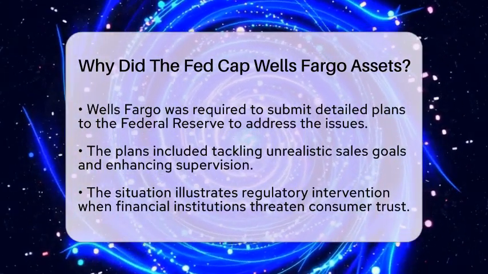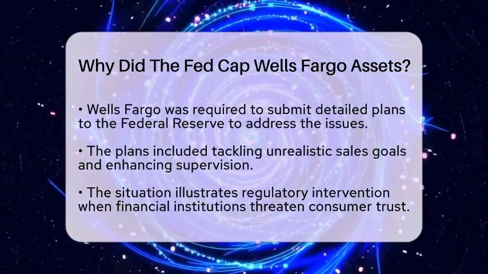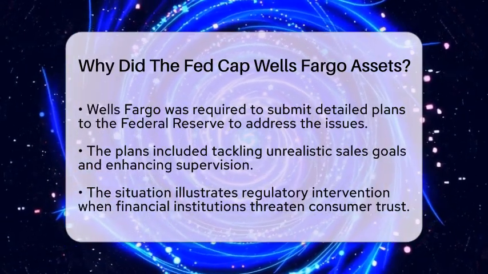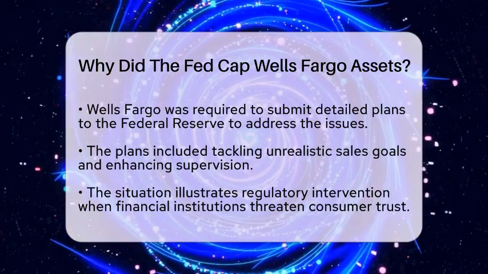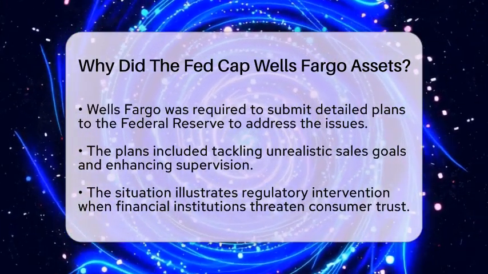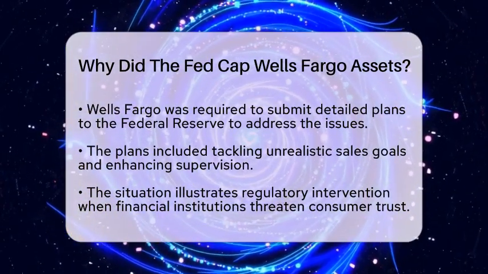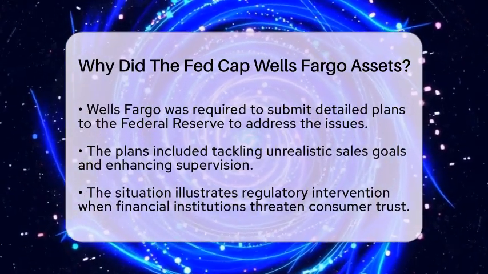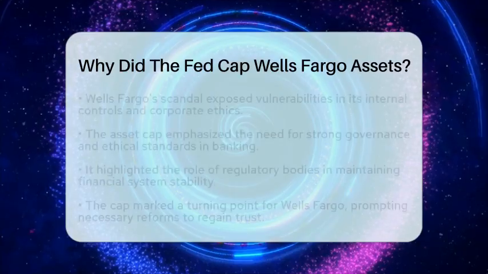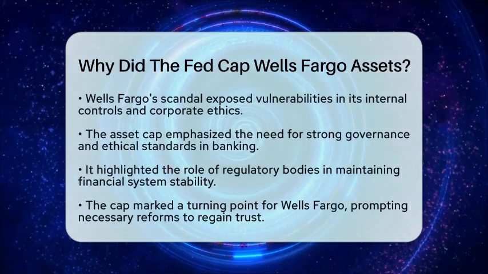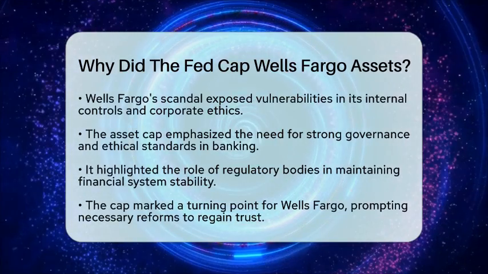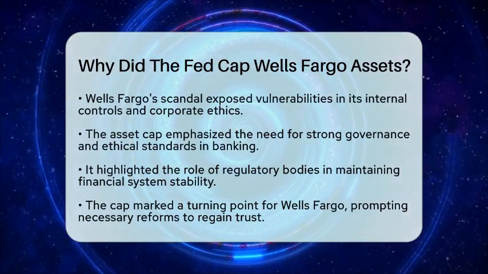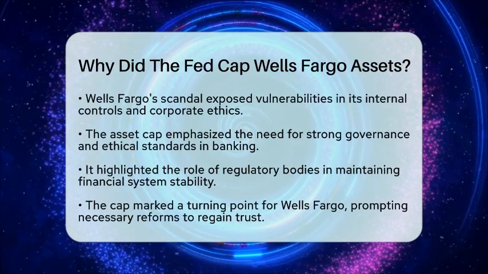Historically, this situation illustrates how regulatory authorities can intervene when a major financial institution's actions threaten consumer trust and financial stability. Wells Fargo had long been seen as a stable bank, but the scandal revealed vulnerabilities in its internal controls and corporate ethics. The Federal Reserve's asset cap was a clear message that even large banks are subject to strict oversight and consequences when they fail to protect their customers.